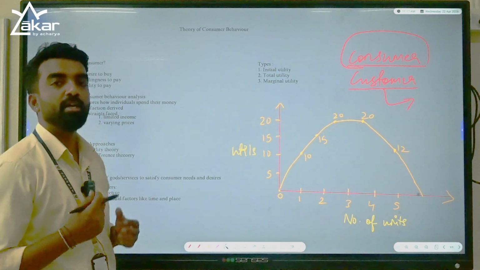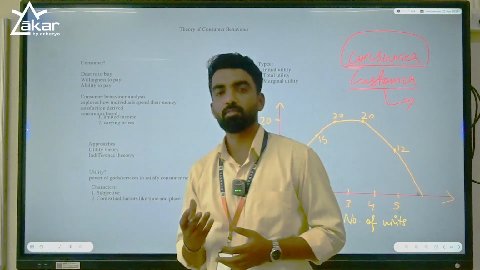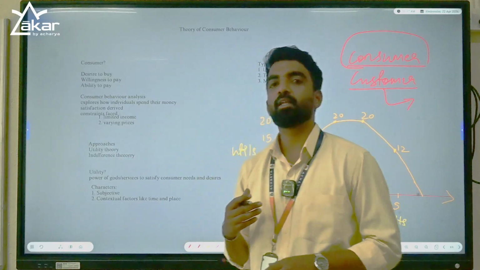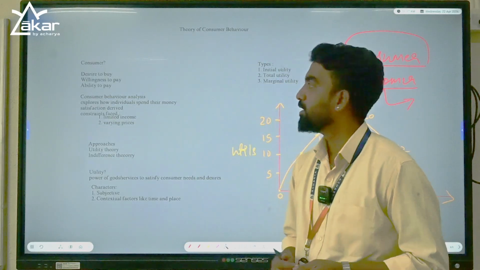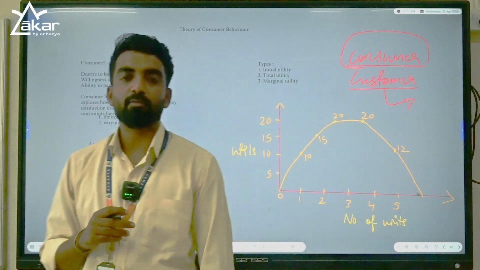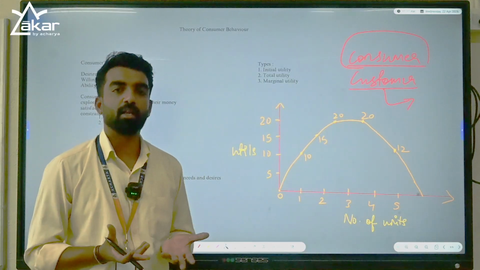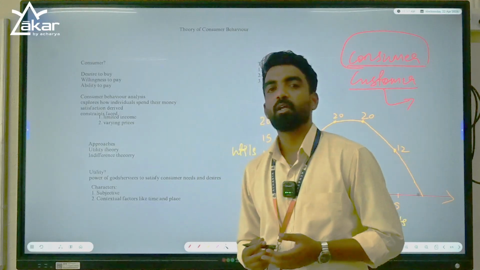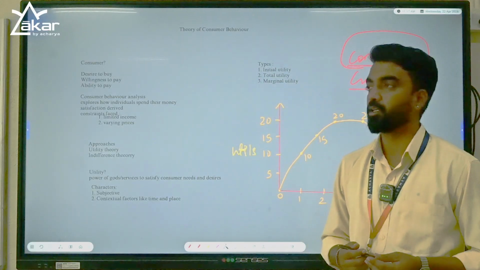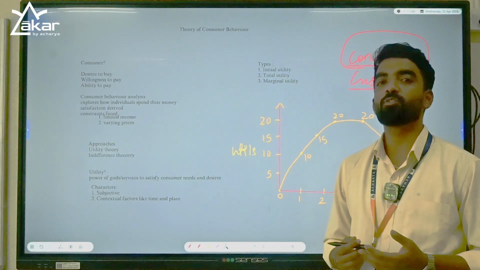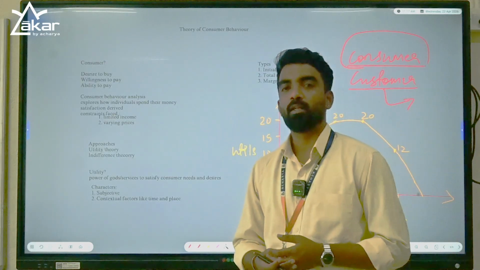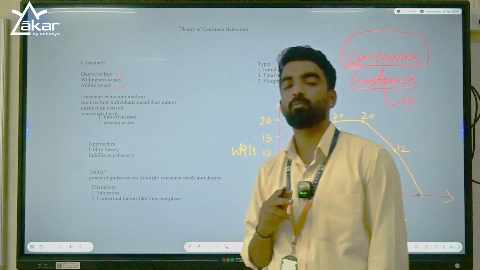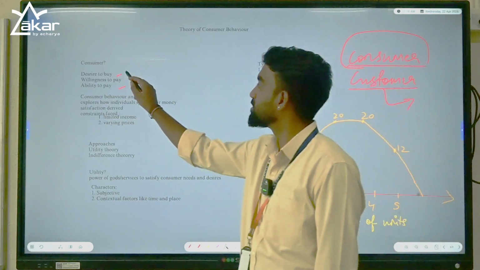One is he should have a desire to buy the product, good or service, right? Only if he has the desire to buy, then he will be willing to pay for that, right? And if he does not have the ability to pay, he has only a dream or desire to buy. Let's say we all have a desire to buy luxury cars, iPhones, luxury bikes, watches, all these things, right? We are not buying them. Why? Because we do not have the ability to pay. If he has the desire to buy but not the ability to pay, he will not be called a consumer. He should have all these three characteristics.